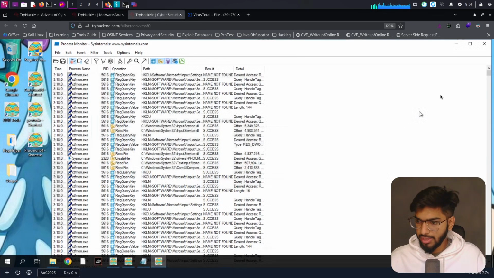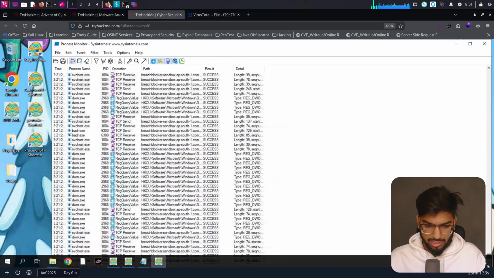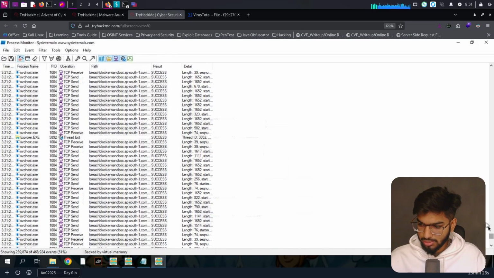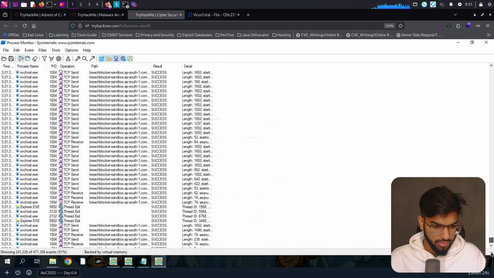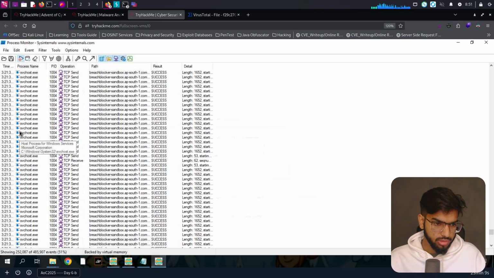Okay, let's go to the bottom of this and see what recent files were being shown. This is quite big, so let's go to the complete bottom of it. We can see svchost.exe running there. Okay, and we are seeing some TCP send operations happening. Is it communicating somewhere to some external location? I'm not sure.